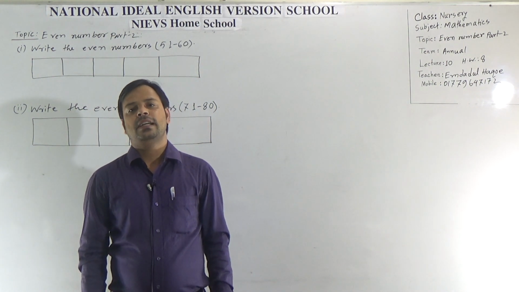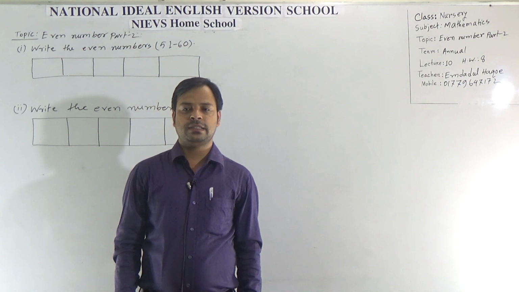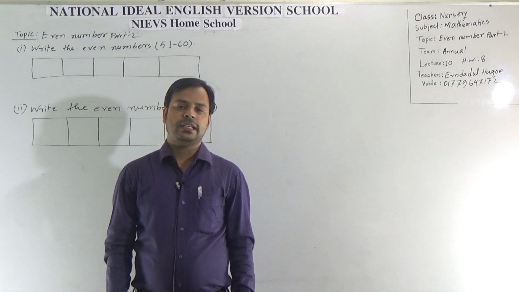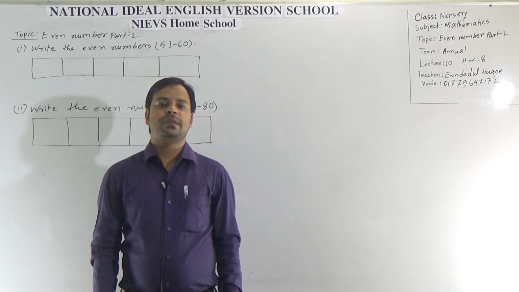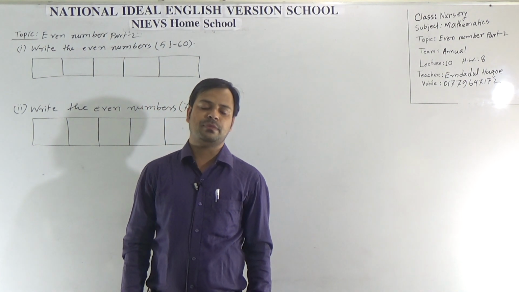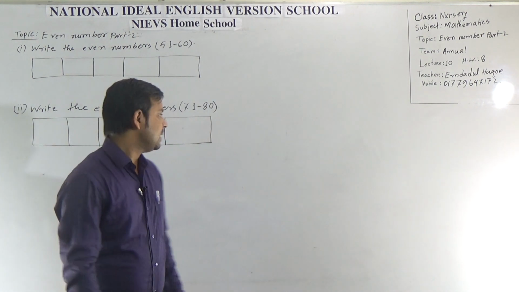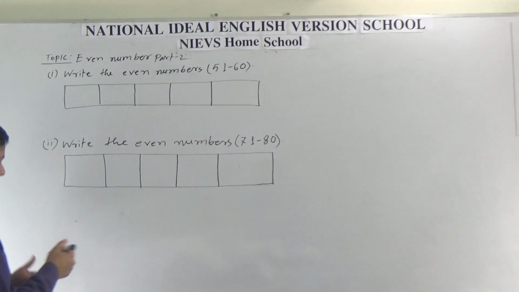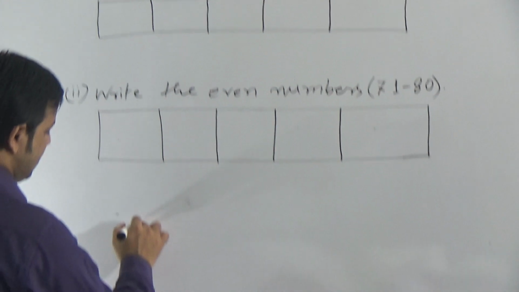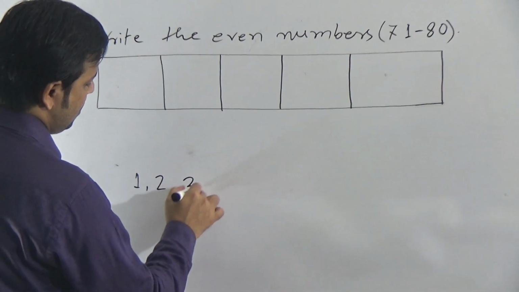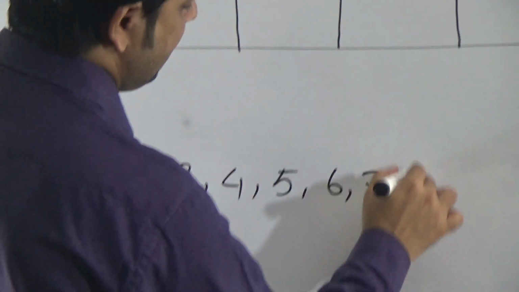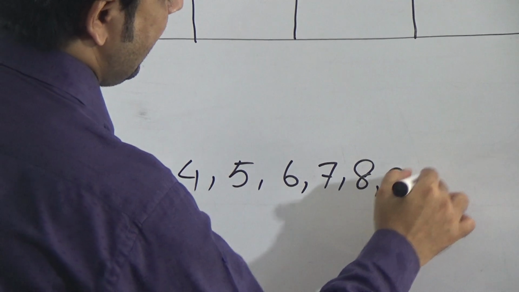Dear students, in the half yearly exam you have learned the even and odd numbers. In annual term also we have taken a class on even and odd numbers. This is the second class of even numbers. Okay, now see again, how can we say a number is even or odd? Dear students, you know the numbers 1, 2, 3, 4, 5, 6, 7, 8, 9 and 10.